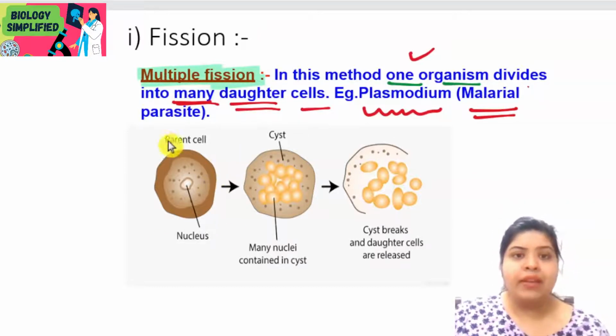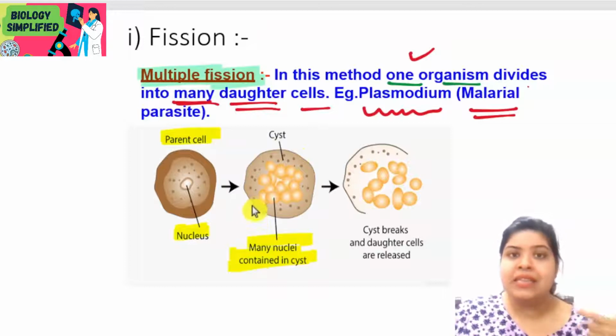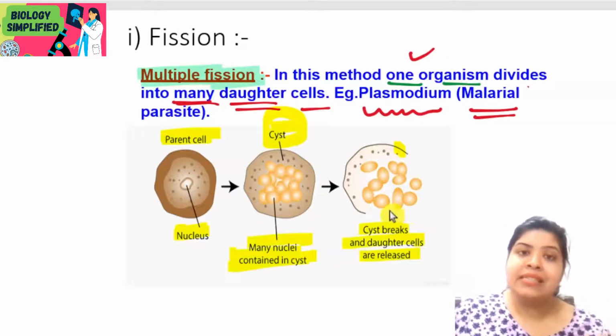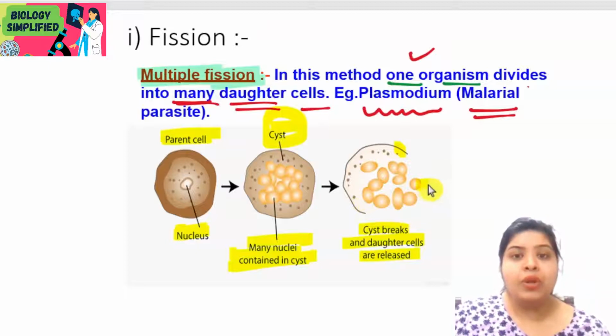So you can see over here, this is the parent cell of plasmodium. The nucleus is present in the center. Now what happens within the parent cell? Multiple nuclei are going to be formed within this single parent cell by the process of karyokinesis. After that, the outer covering, which is called a cyst, breaks down, and all the daughter cells which were present inside it are released out.